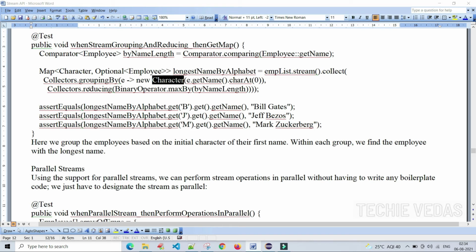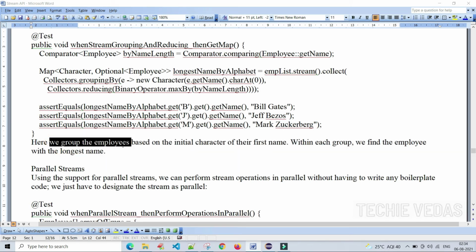After that we are reducing with maxBy name length, meaning we are calculating the size of the name, and based upon that we find the maximum length name.